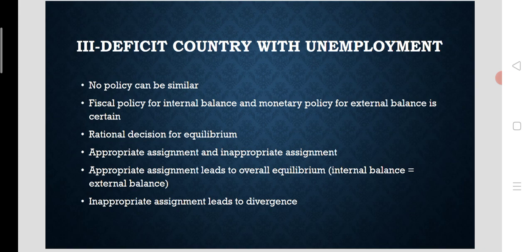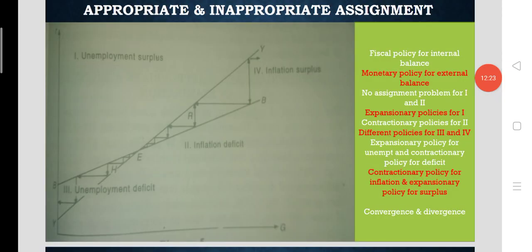Inappropriate assignment leads to divergence. Appropriate assignment or suitable policies application only will obtain the overall equilibrium according to Robert A. Mundell. Here let's look at both the appropriate and inappropriate assignment of fiscal and monetary policies by the government in the cases of the third situation and fourth situation.